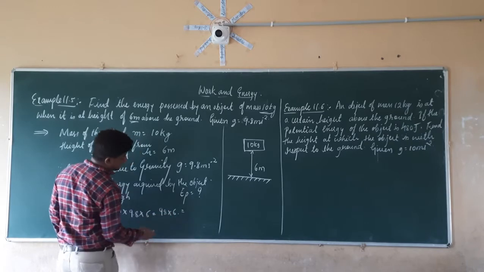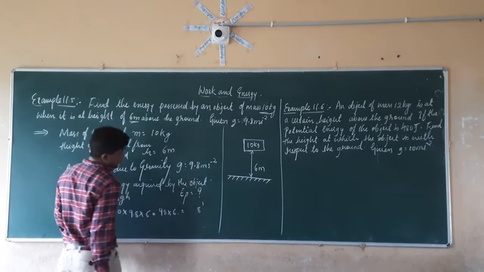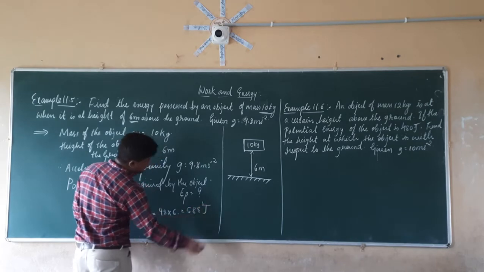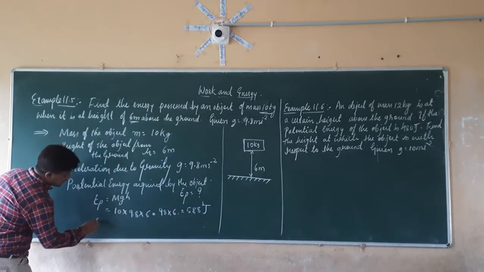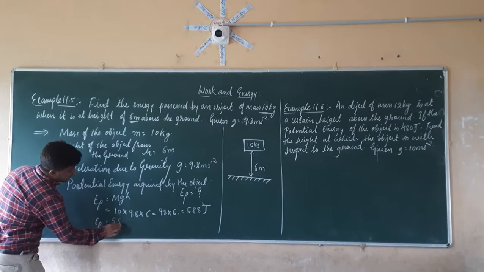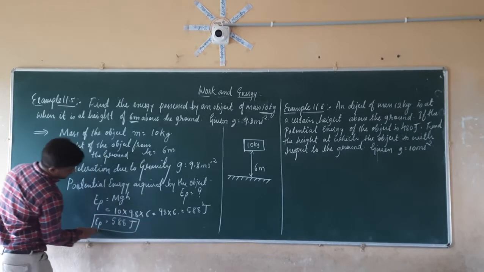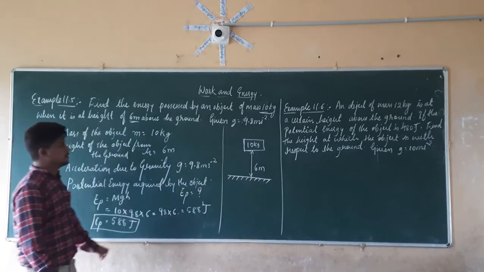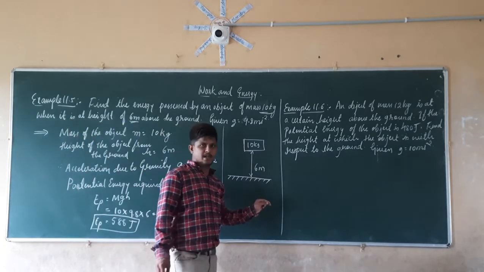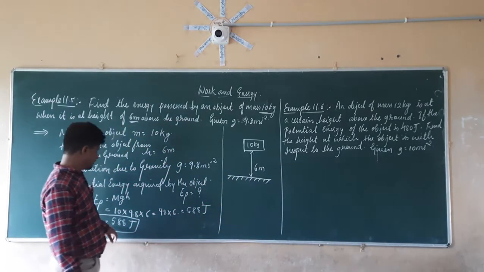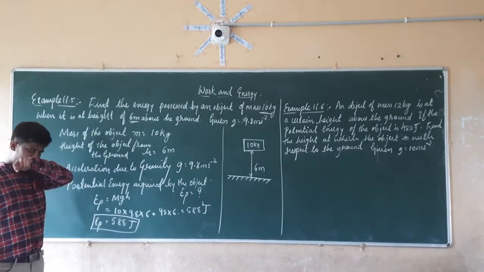98 into 6, so 6 8 is 48, 6 9 is 54. 588 joules. So the energy acquired by this object when it is kept at the 6 meter height from the ground, having mass 10 kg, is equal to how much? It is equal to 588 joules.